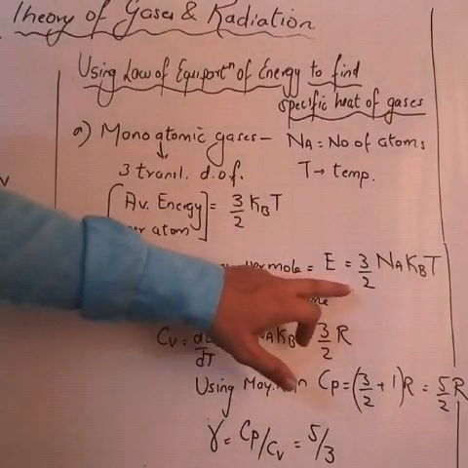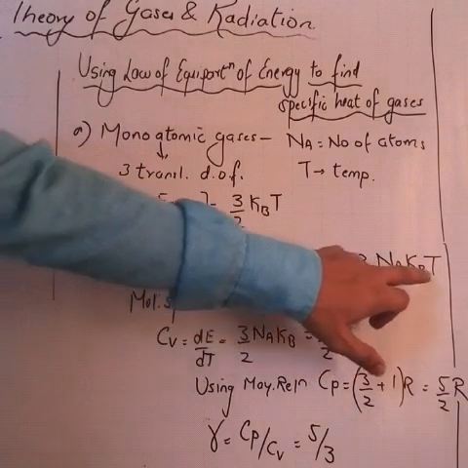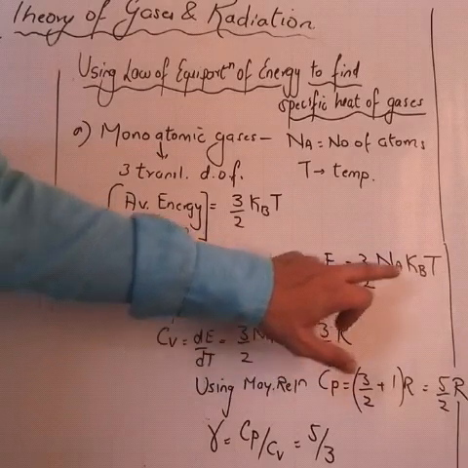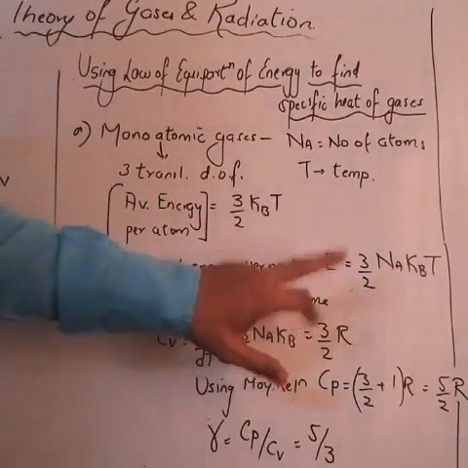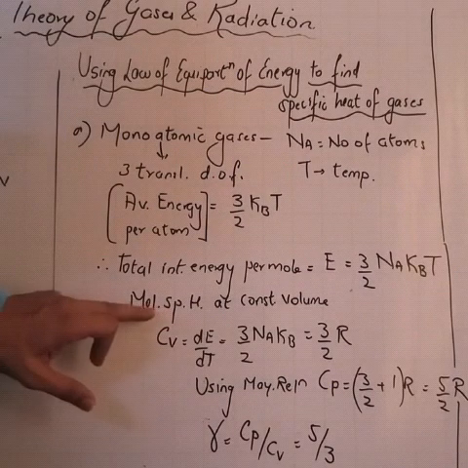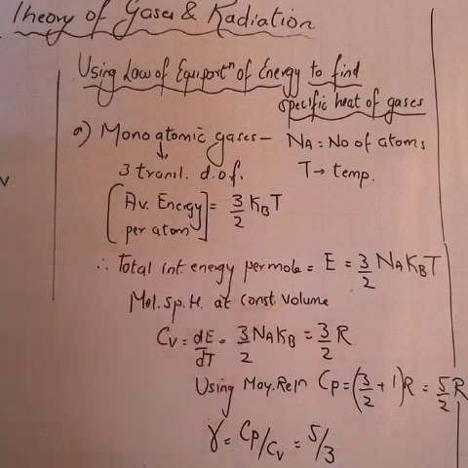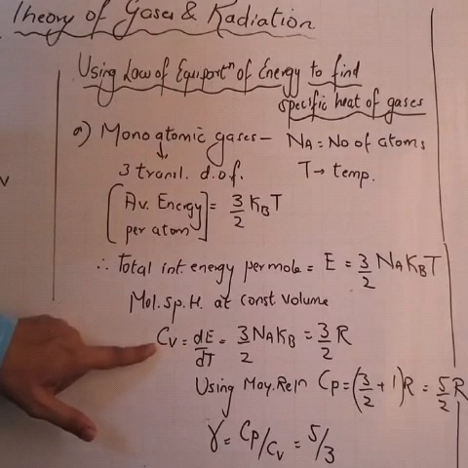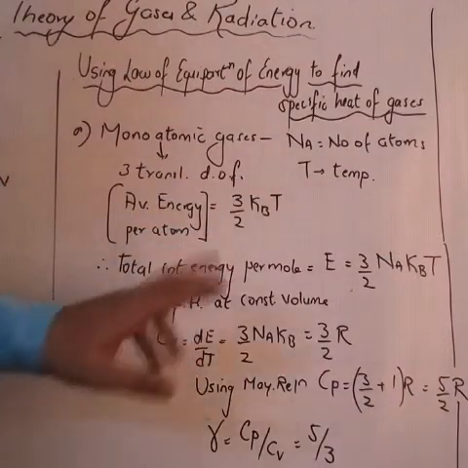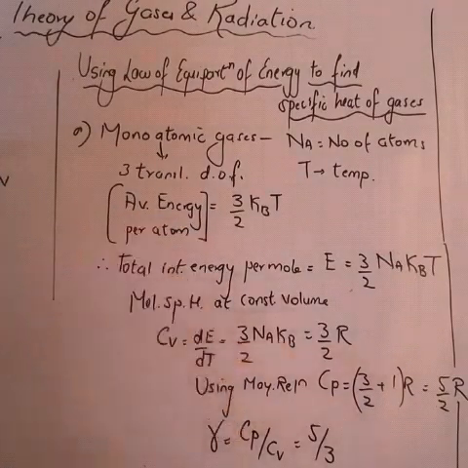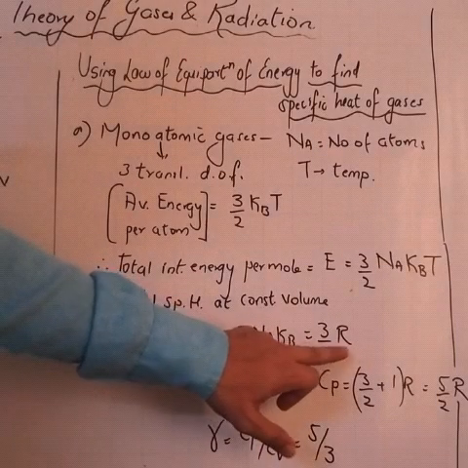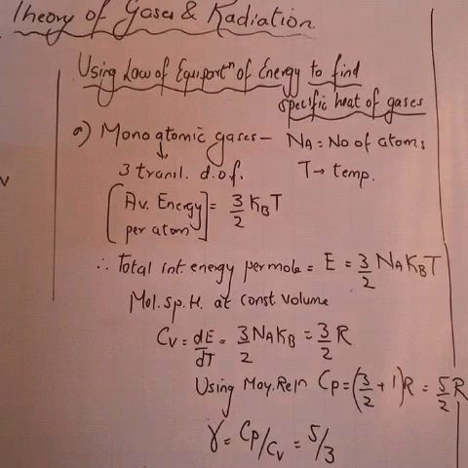will be 3 by 2 into Na into kB T. Na is the number of molecules. Okay, 3 by 2 Na kB into T. This is the internal energy E of the gas per mole. Now, if you want to find molar specific heat at constant volume, it is given by Cv equal to dE by dT. I differentiate this with respect to temperature T. What I get? 3 by 2 Na kB. Getting it? But Na into kB is the universal gas constant R. So I get 3 by 2 R.